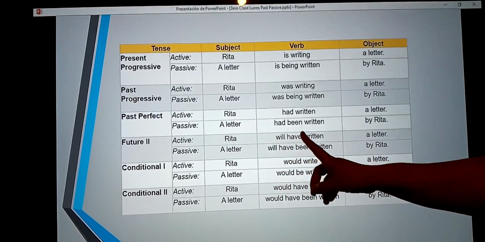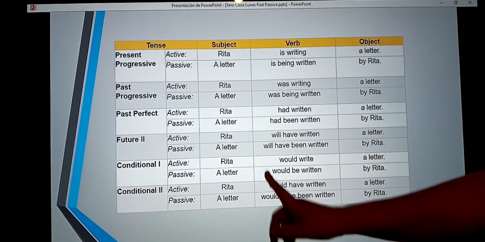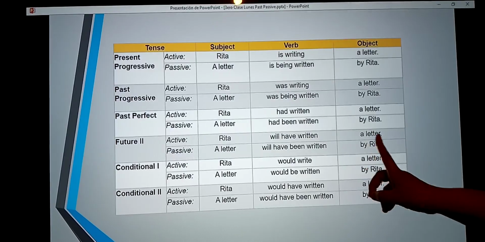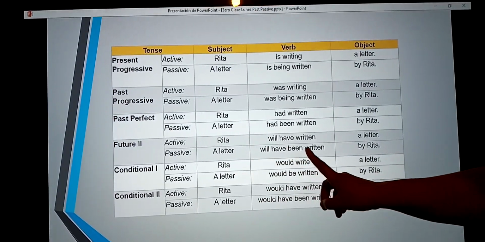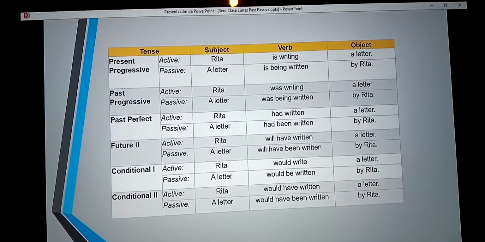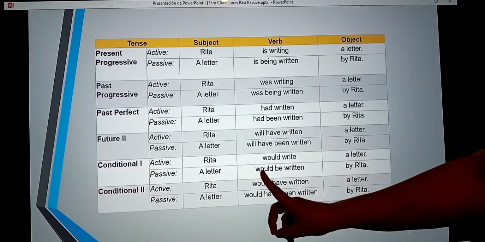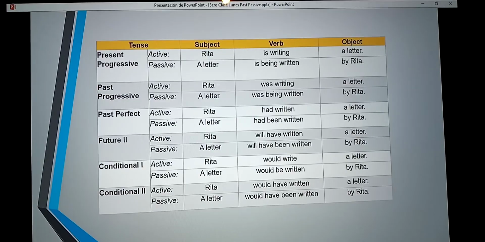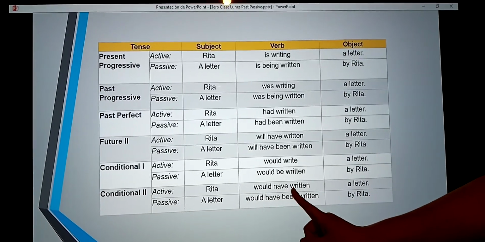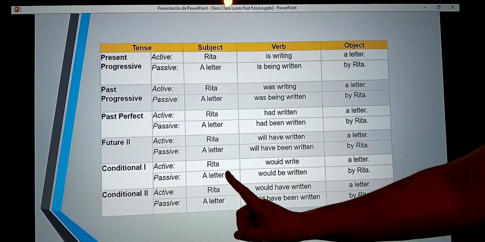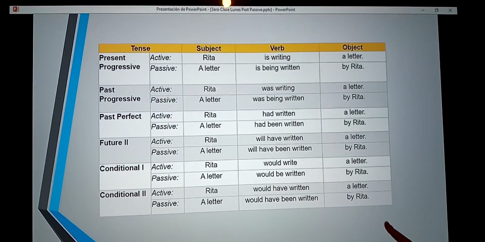A letter had been written by Rita. Future two: Rita will have written a letter. A letter will have been written by Rita. Rita will write a letter. A letter will be written by Rita.